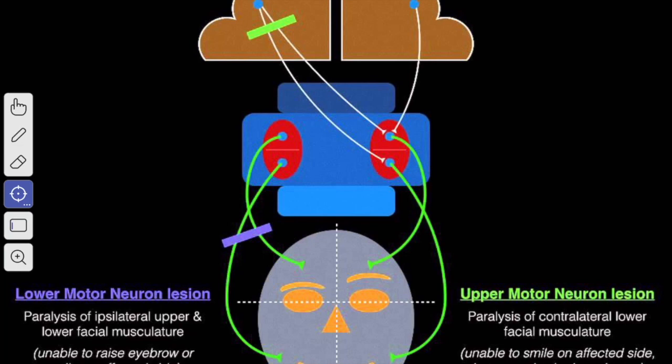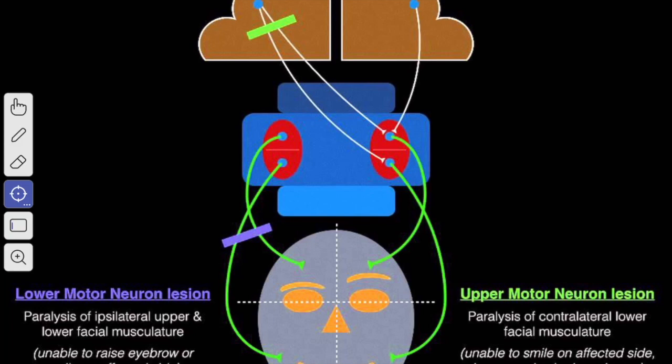The facial nerve lesion may be supranuclear, so above the nucleus, a supranuclear lesion. It involves the upper motor neurons of the corticobulbar and the corticoreticular fibers of the facial nerve nucleus. This is caused by the occlusion of the blood vessels supplying the internal capsule or the motor cortex.